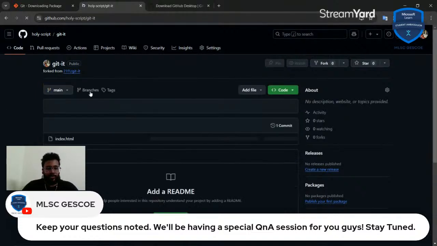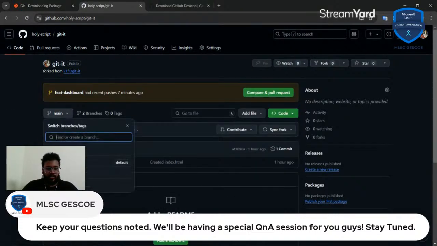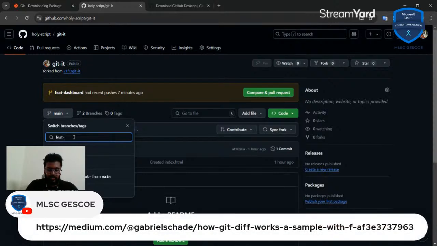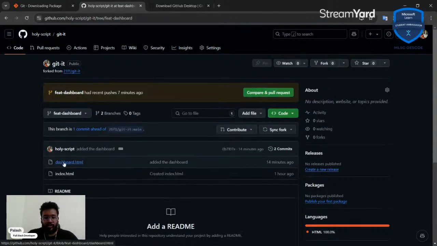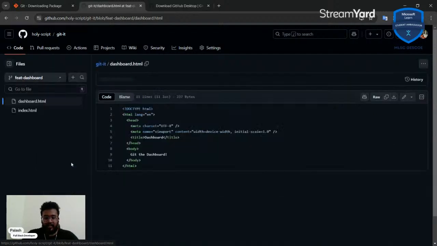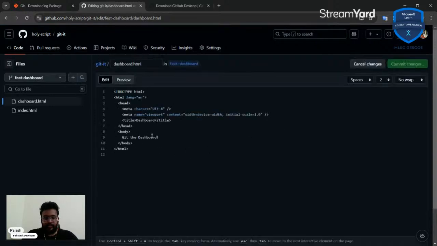So how am I going to do that? I'm going to create a new branch, or rather, let's not create a new branch as of now. We've already seen how to do that. Let's just go to this branch that I've added, go to the dashboard, and edit this file.